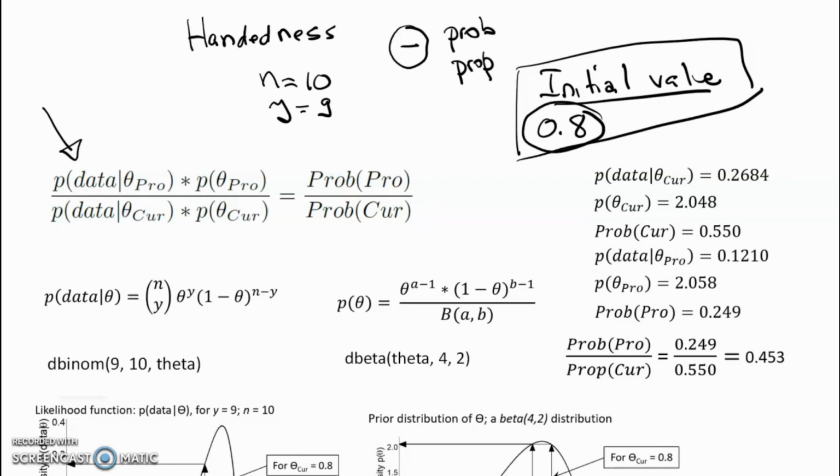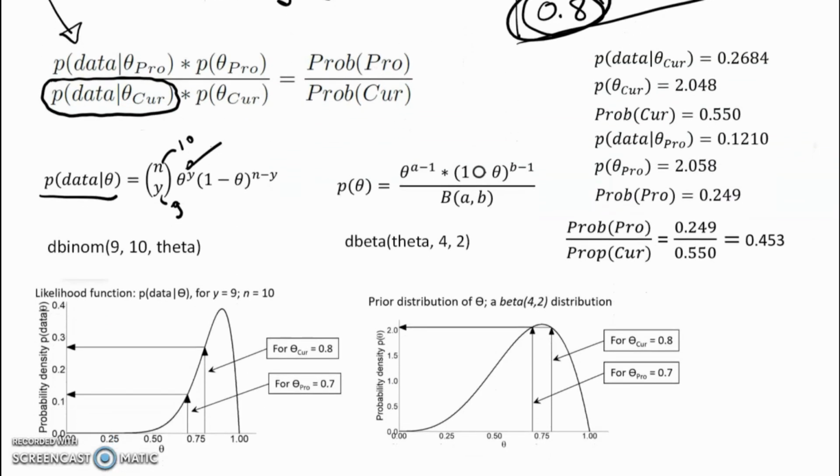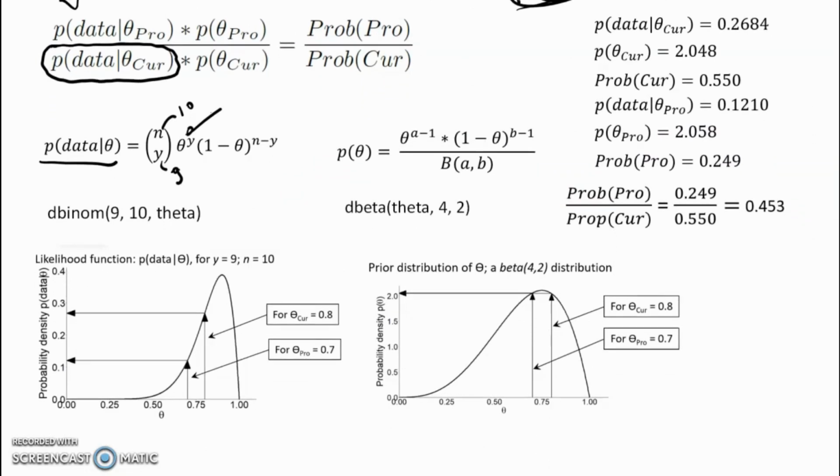So now what I'm going to do is evaluate this likelihood function. We're dealing with a binary dependent variable, so the likelihood function is going to be a binomial. There's the formula for the binomial distribution. It's a likelihood function, so the data are going to be kept constant at n is equal to 10, y is equal to 9. And then what we're going to do is take this 0.8 value, plug it in there, and we can evaluate this likelihood function. Alternatively, instead of using the math formula, we could have used the R formula, specify 9 successes in 10 trials, put in 0.8 here. Or alternatively, we can think about it graphically.